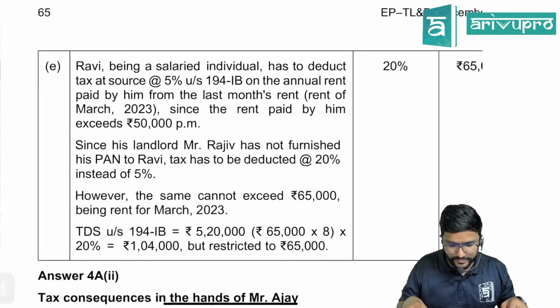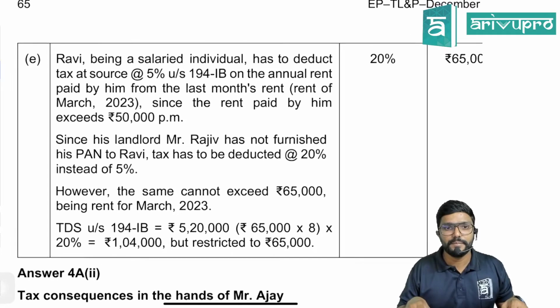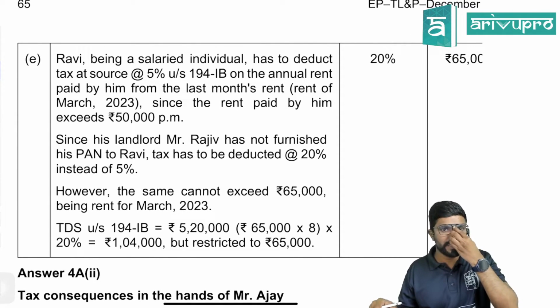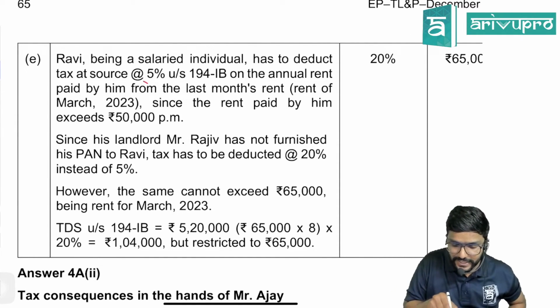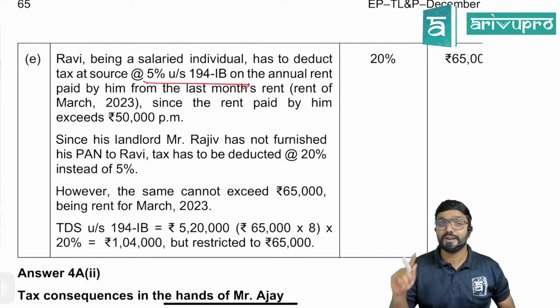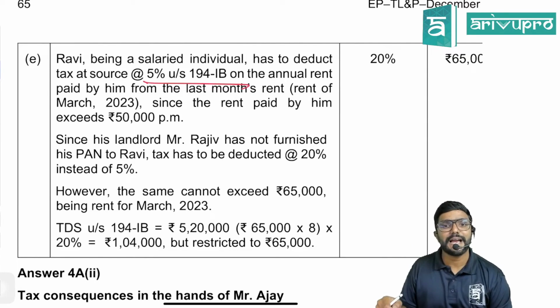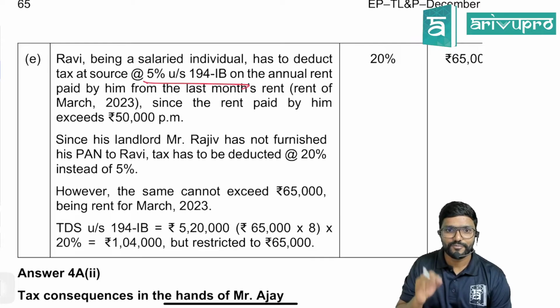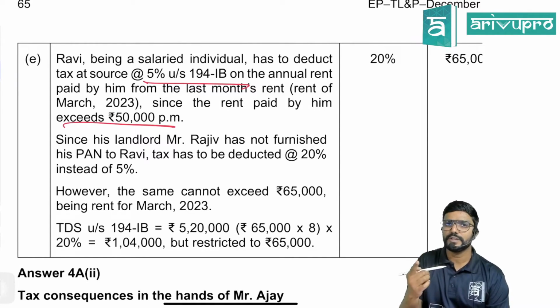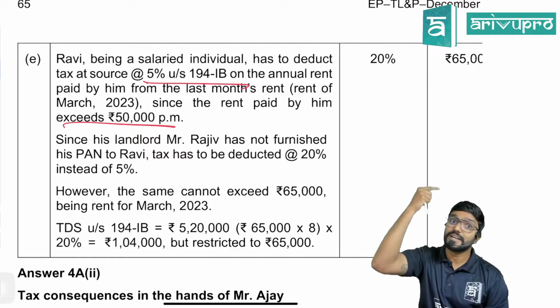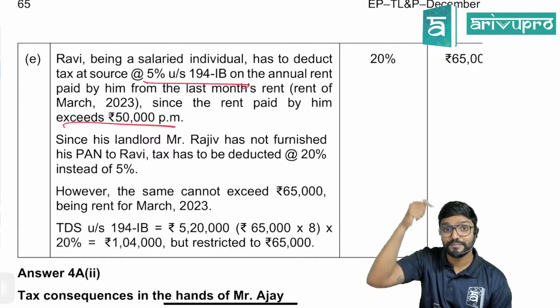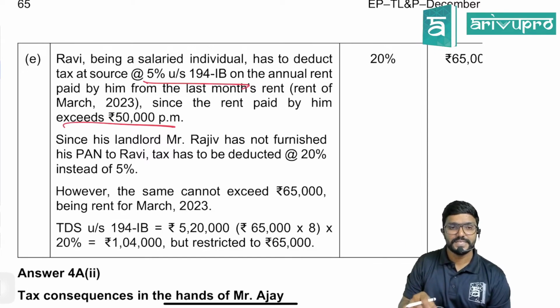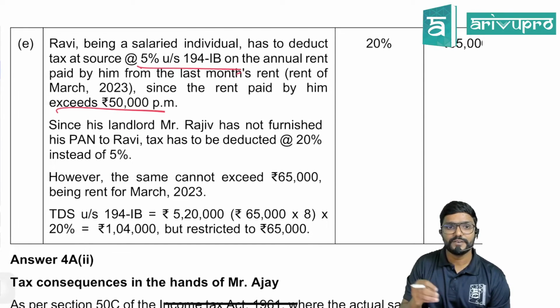Let us see. Ravi, being a salaried individual, has to deduct tax at source at 5% under section 194IB on the annual rent paid by him, from the last month's rent, that is the last month of the previous year, rent of March. Since the rent paid by him exceeds 50,000 per month, he is not covered under section 194I, but he is covered under 194IB. Since his landlord, Mr. Rajiv, has not furnished his PAN.